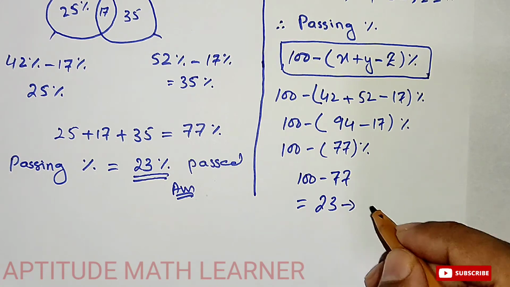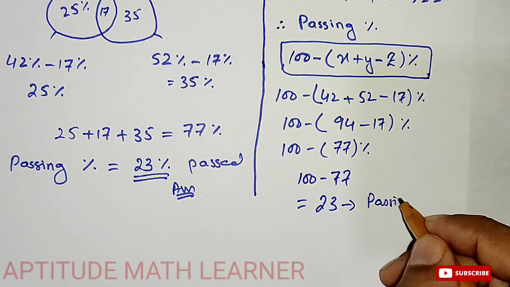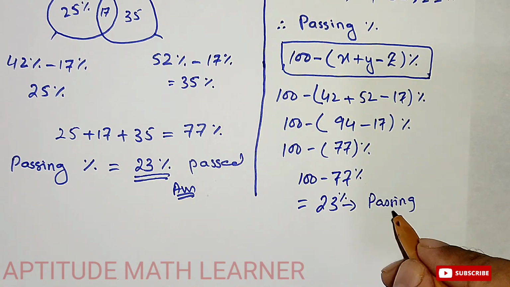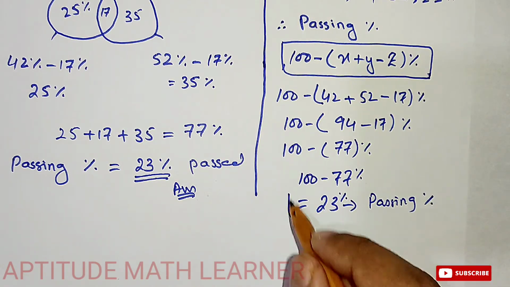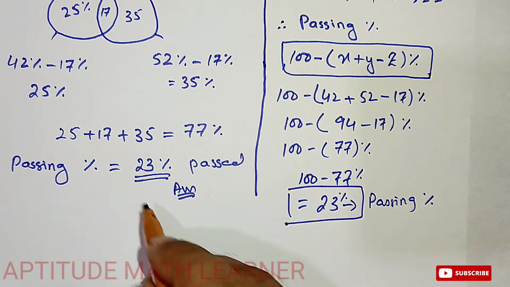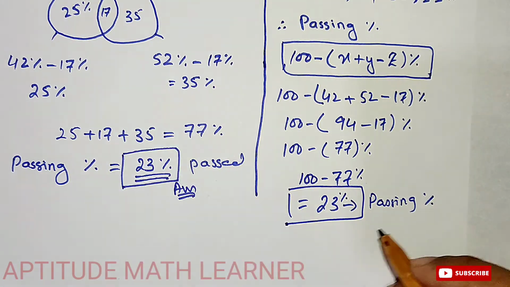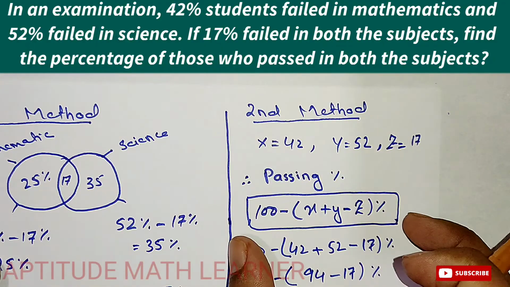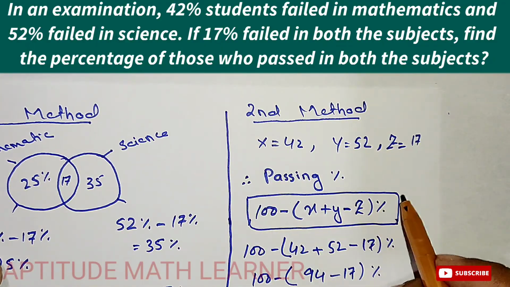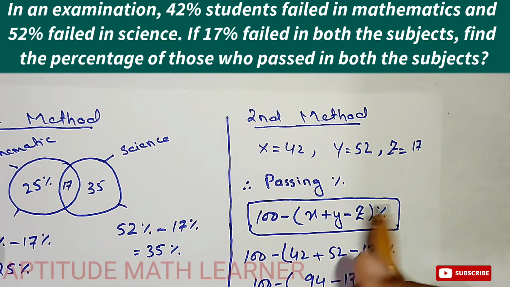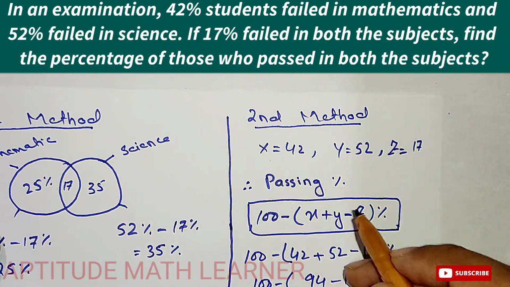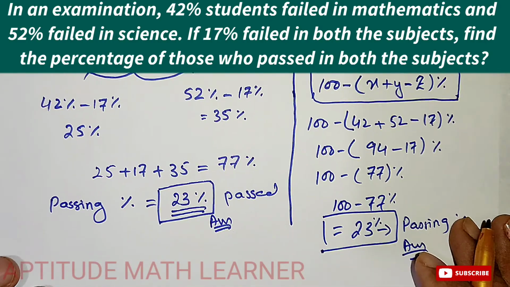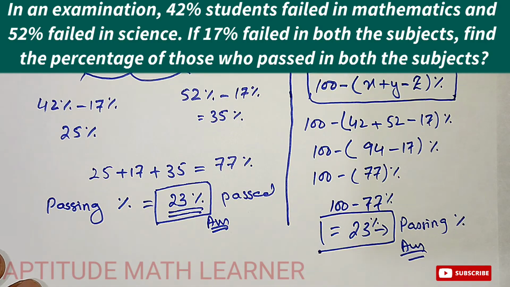So 23 is the passing percentage, the same thing we found before, and this is our answer. Remember that this is the main formula for such questions, and you have to split it into x, y and z, and don't forget about this minus. I hope you have completely understood. Thank you very much.